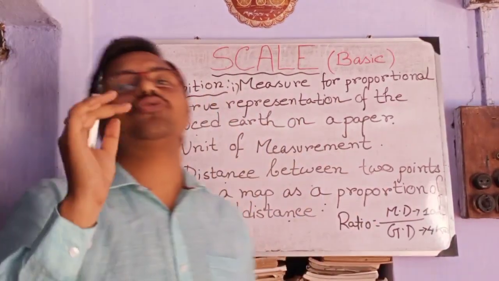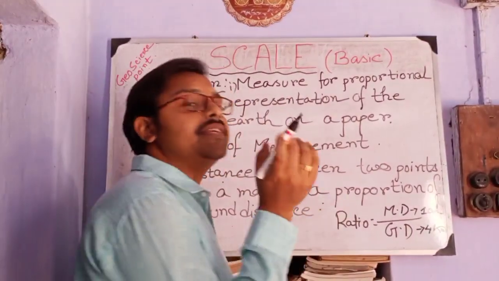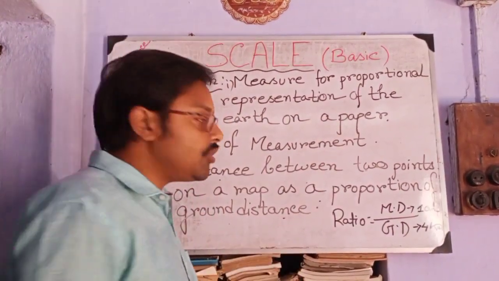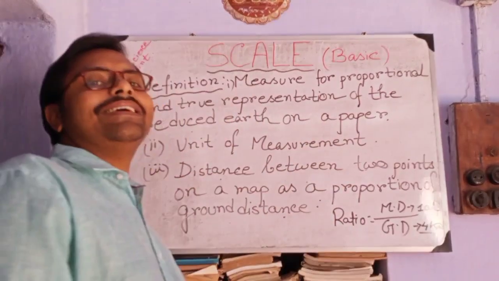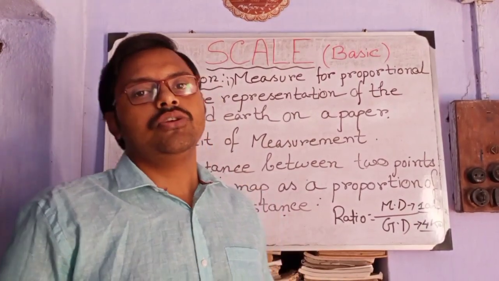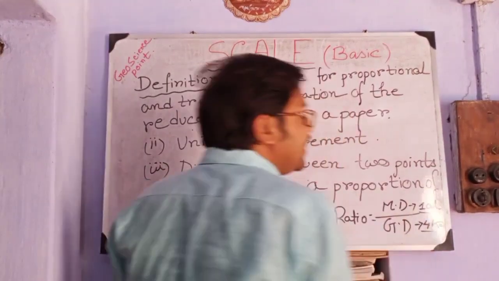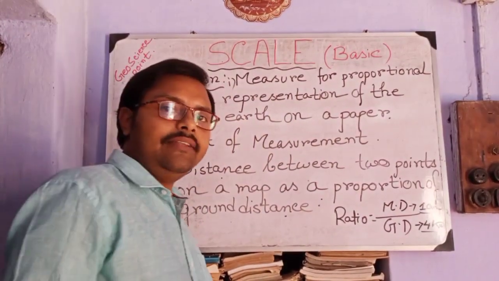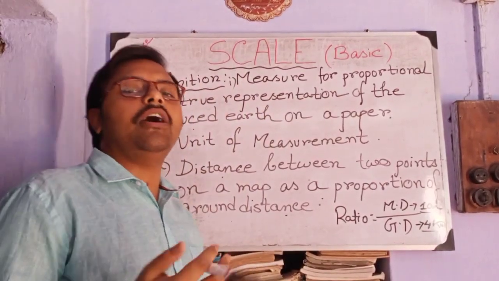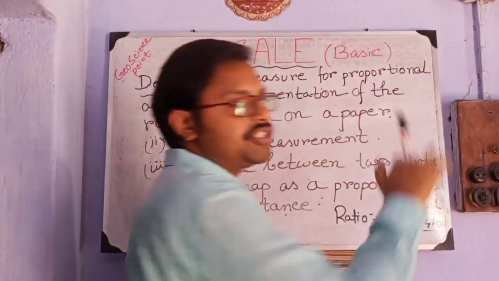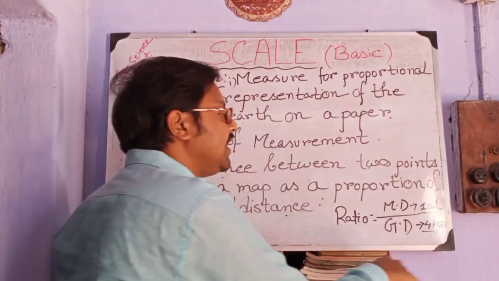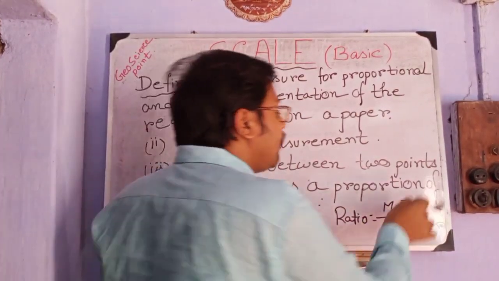So the ratio between these two is known as scale. So what is the ratio? That is 4 km is represented on map as 1 cm. That particular ratio is scale. And this centimeter is a unit of measurement. The ratio, the measures and the proportion of representing a ground distance to a map distance in a 2D shape, that is scale, which is done here. 4 km on your ground is being represented as 1 cm on map.